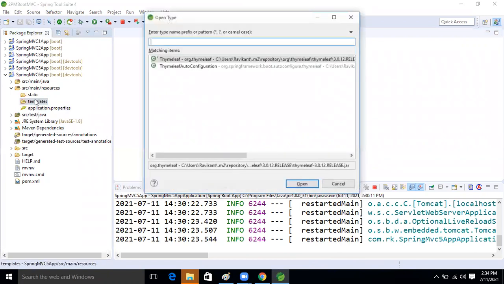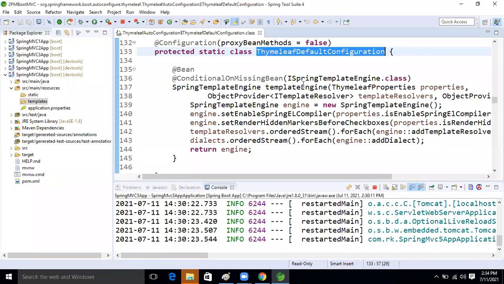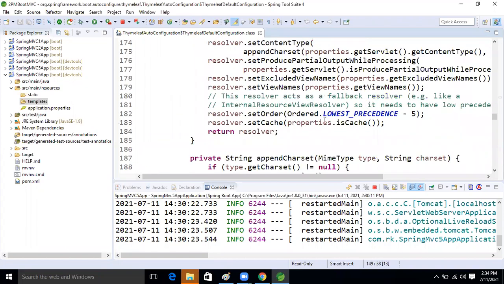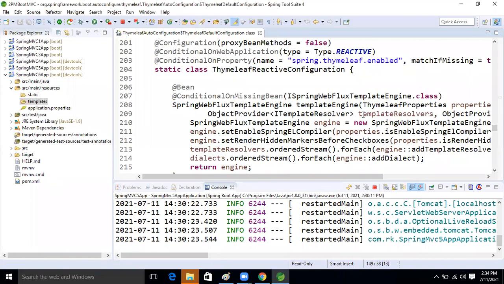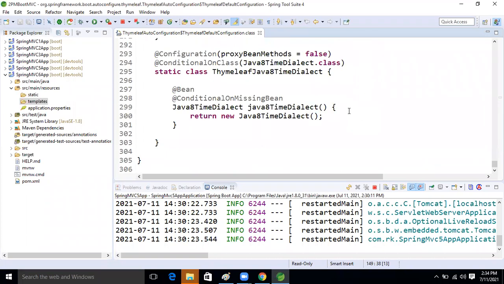Okay, Control Shift T. Good. By default I saw that yesterday, but I forgot where I saw it. It is in the ThymeleafProperties class.